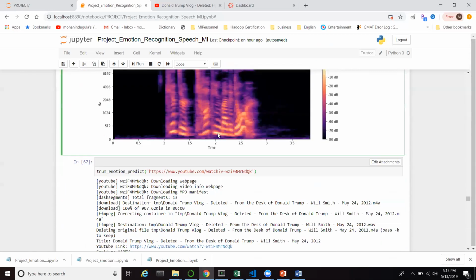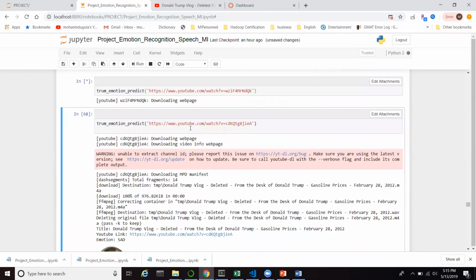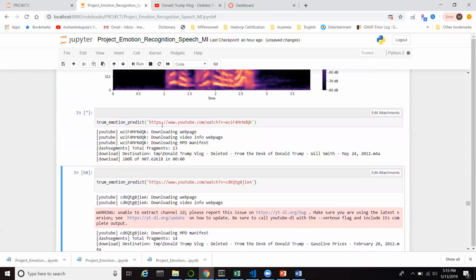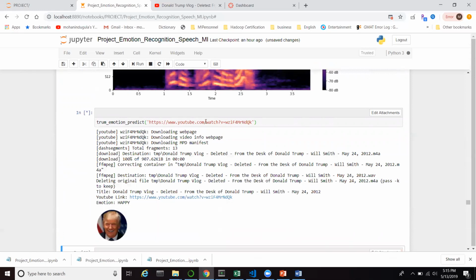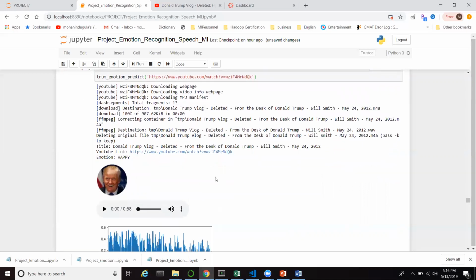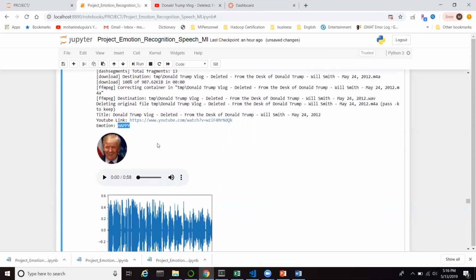So now let me walk through some sample Trump videos which I selected. Let's run this URL. Now I'm feeding this URL to my Trump emotion predict function. This function connects to YouTube, downloads that video file and converts it to an audio file. From that audio file, it generates the MFCC vector, and then the MFCC vector is fed to the model. Then the model predicts what his emotion is. So here the emotion is he's very happy.